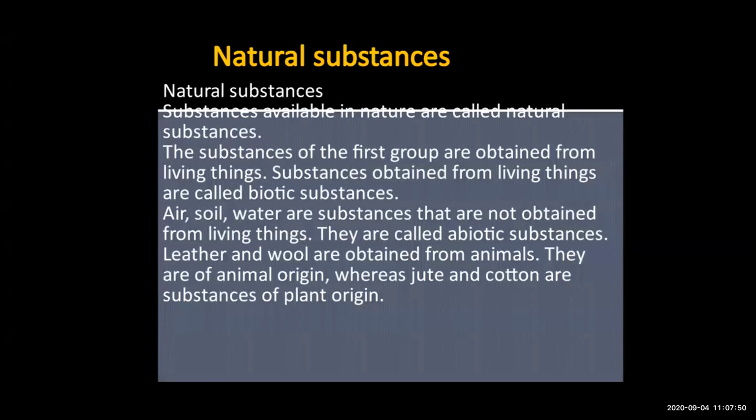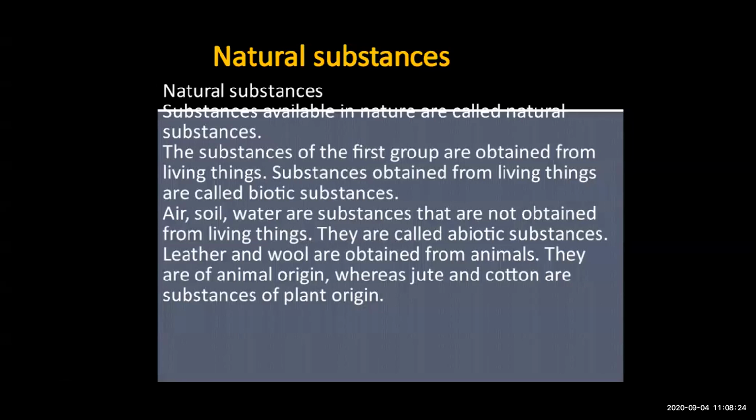Now, we are talking about natural substances. From animals we also get leather and wool. From sheep we get wool. So the substances which we get from animals are called animal origin. From plants what do you get?